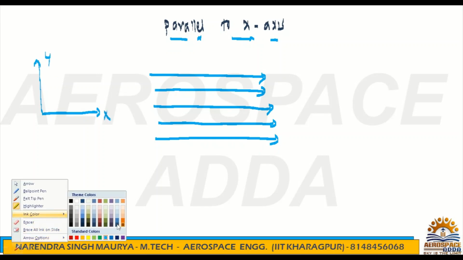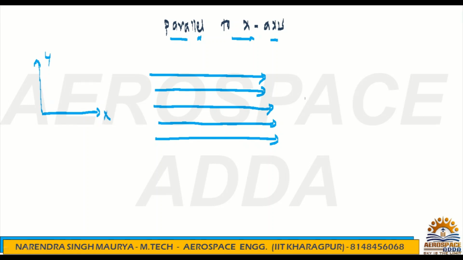Parallel to the x-axis, the resultant velocity is nothing but u. Okay, the resultant velocity you can say is V. So this is the resultant velocity.